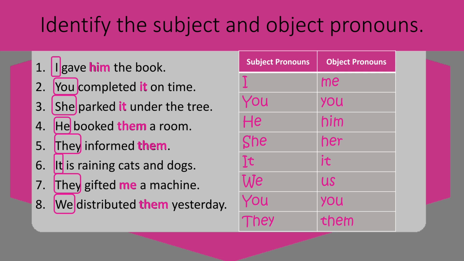He becomes him as object, she is the subject pronoun, and her is the object pronoun. It remains the same. We is the subject pronoun, us is the object pronoun. You remains the same whether it's used as a singular pronoun or a plural. They becomes them as an object.